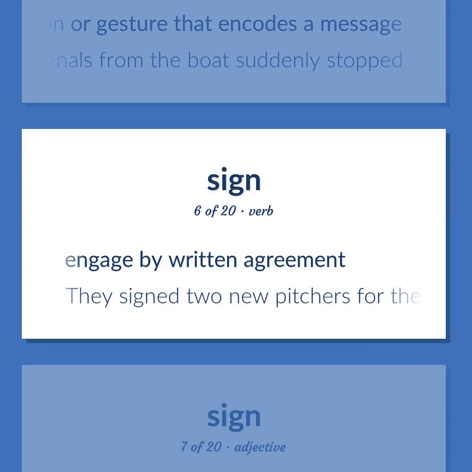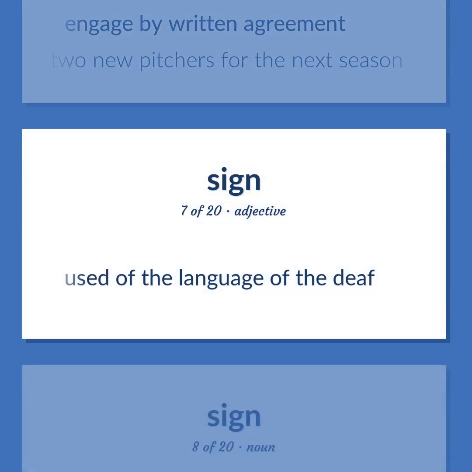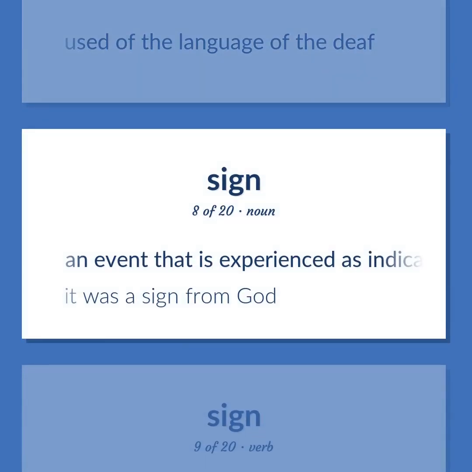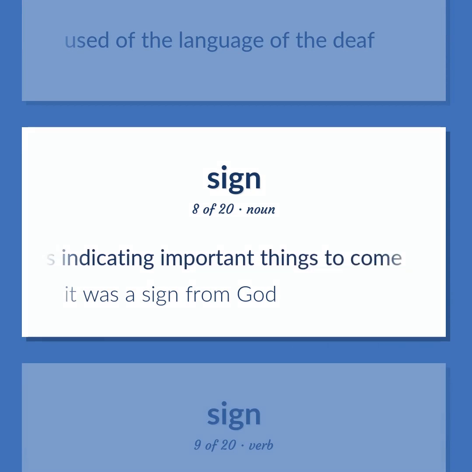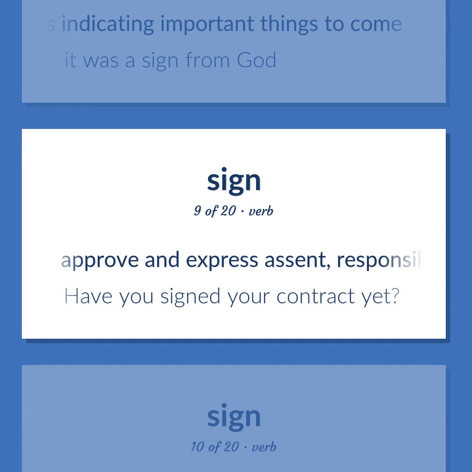Engage by written agreement. They signed 2 new pitchers for the next season. Used of the language of the deaf. An event that is experienced as indicating important things to come. It was a sign from God. Approve and express assent, responsibility, or obligation. Have you signed your contract yet?